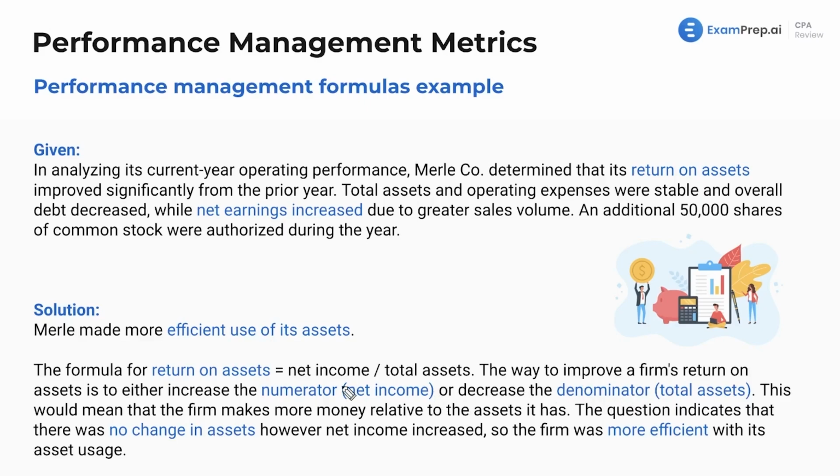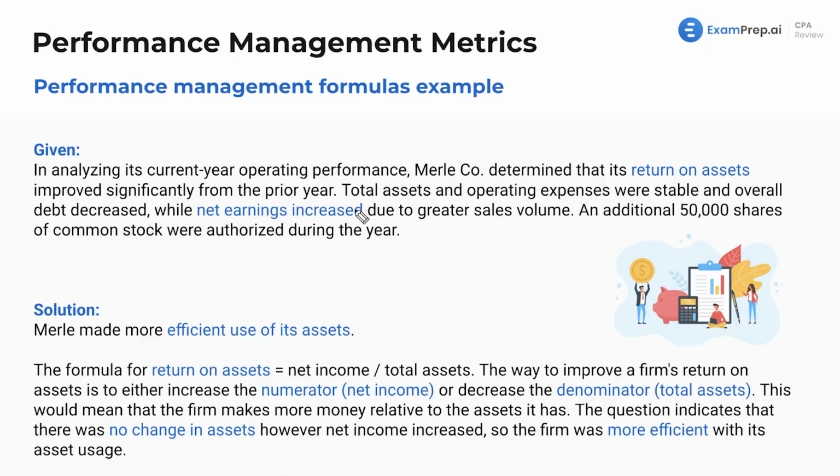Or we increase the numerator or decrease the denominator. This would mean that the firm makes more money relative to the assets it has. So you could also say this, right? Inflows and outflows. We want more inflows and less outflows. The question indicates that there was no change in assets. However, net income increased, so the firm was more efficient with its asset usage.